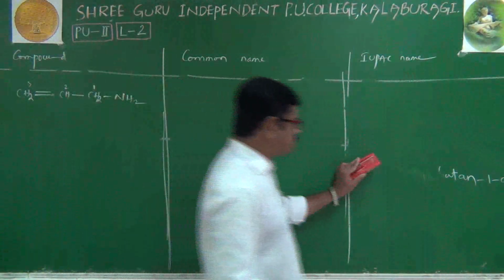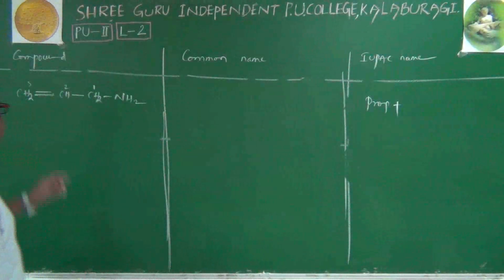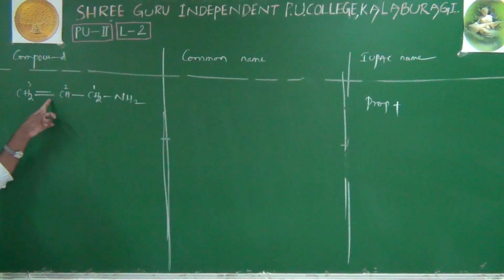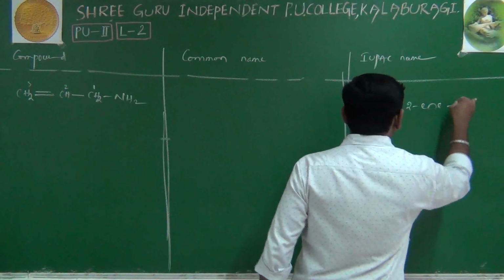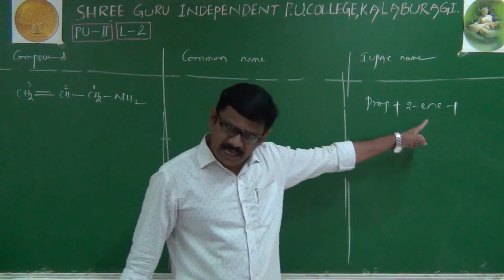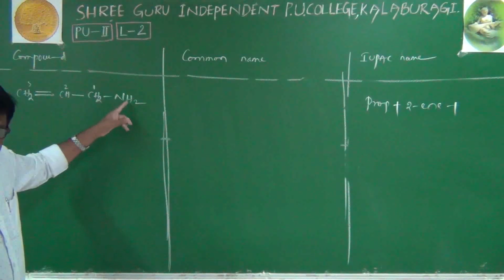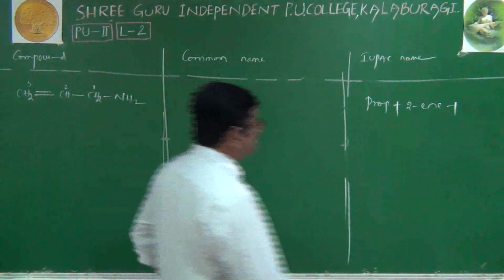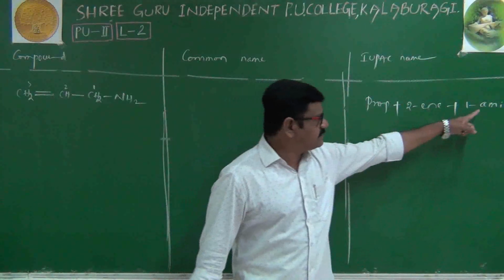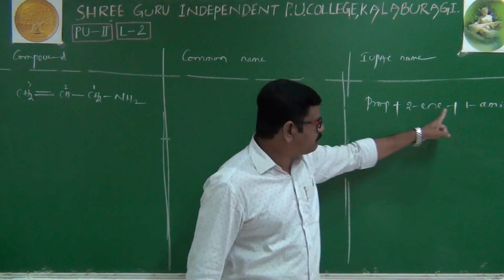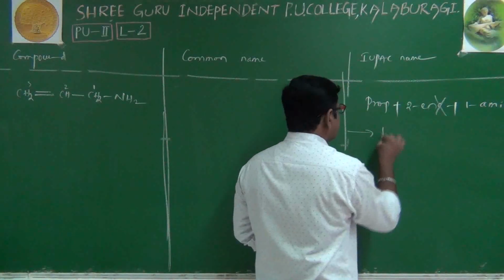That's why in the parent chain we will have 3 carbon atoms. That's why prop. Prop is the root word. The second carbon has a double bond, ene. Prop plus 2-ene. I'll repeat. It is the root word, the primary suffix, and at the same time we have the functional group, which is the secondary suffix, that is 1-amine. Here also the secondary suffix starts with a vowel, A, E, I, O, U, so from the primary suffix, the last letter E will be terminated. Therefore, its name is prop.